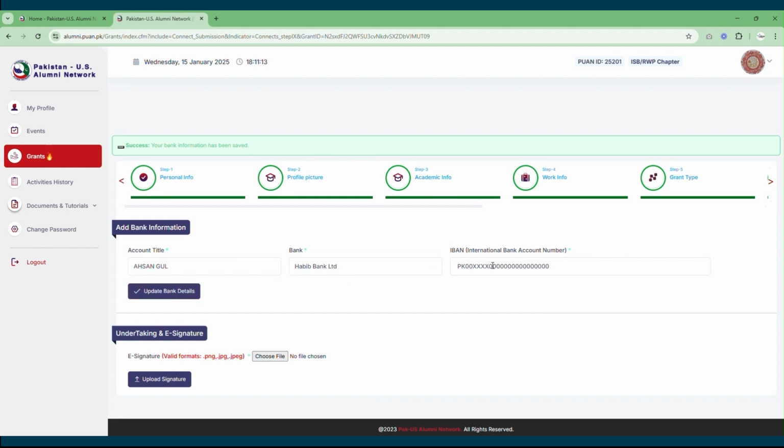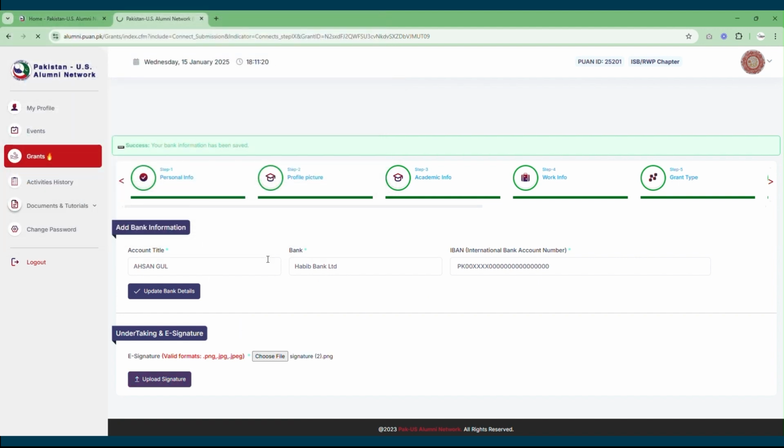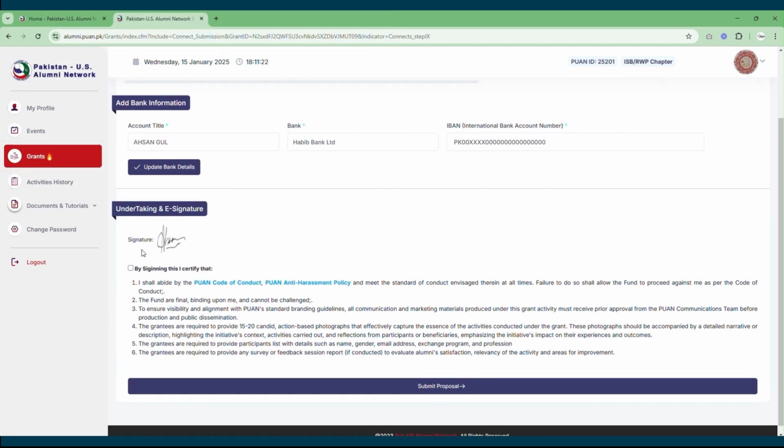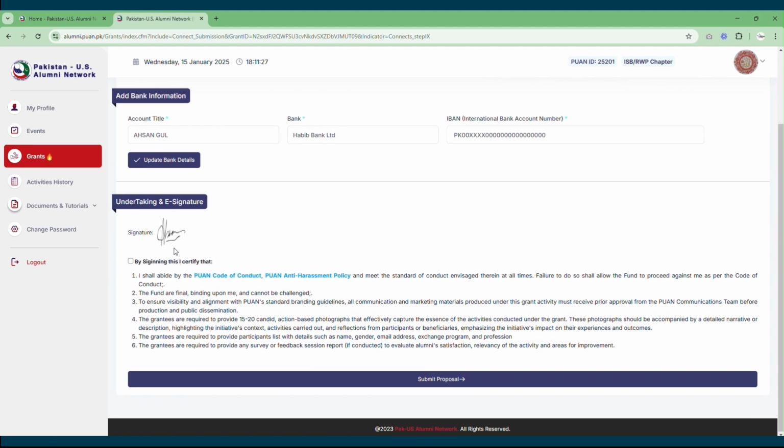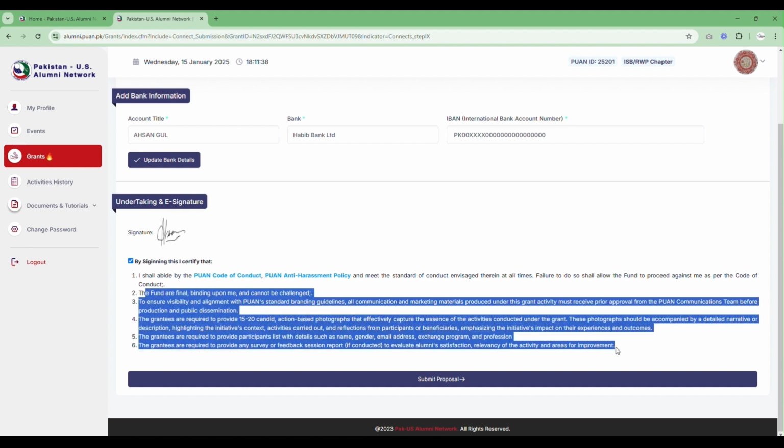Next, you would need to add your undertaking by adding your e-signature. Once you upload your e-signature, you would need to click on this certification, which says that you will be abiding by the POAN Code of Conduct and POAN Anti-Harassment Policy and the Standard of Conduct envisaged therein at all times.